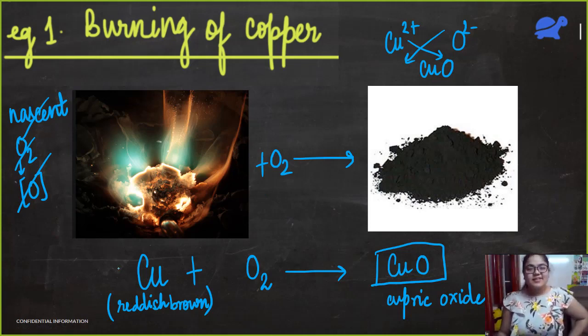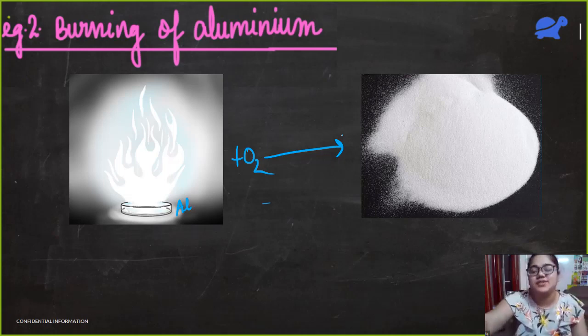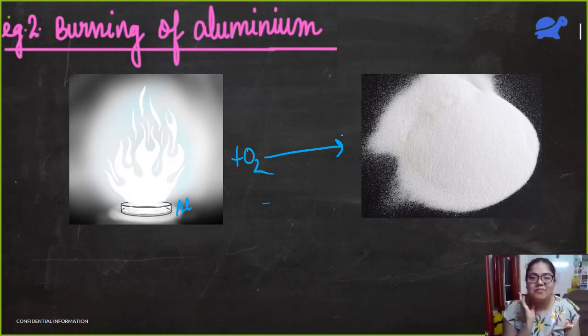Ma'am, we put 2 at copper and then we put a 2 in front of copper in the right hand side. Yeah, in front of cupric oxide. Yes. Now here, tell me the final balanced reaction. I'll give you a minute and you can type your answers in the chat box or you can unmute and tell me the answer.